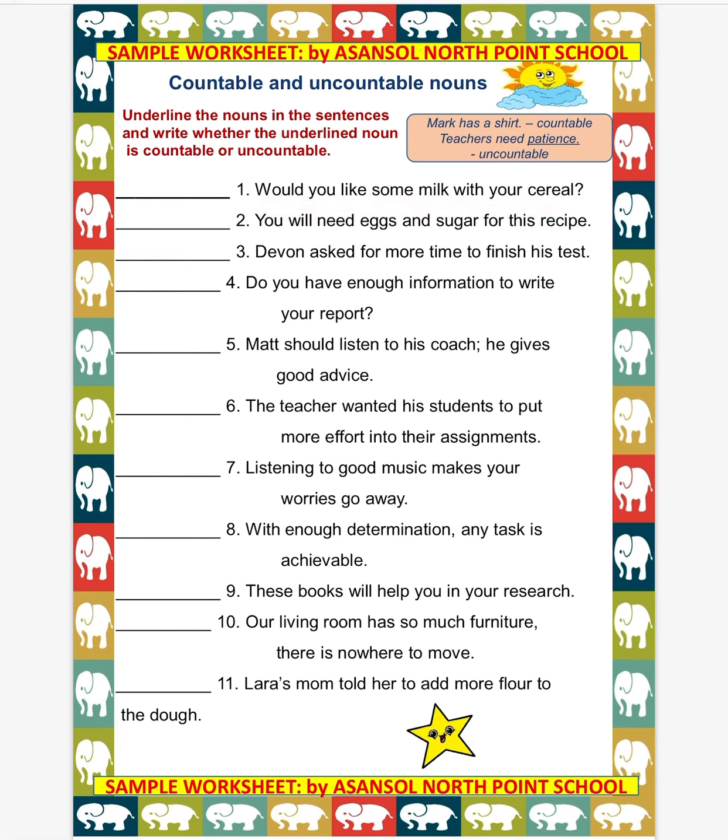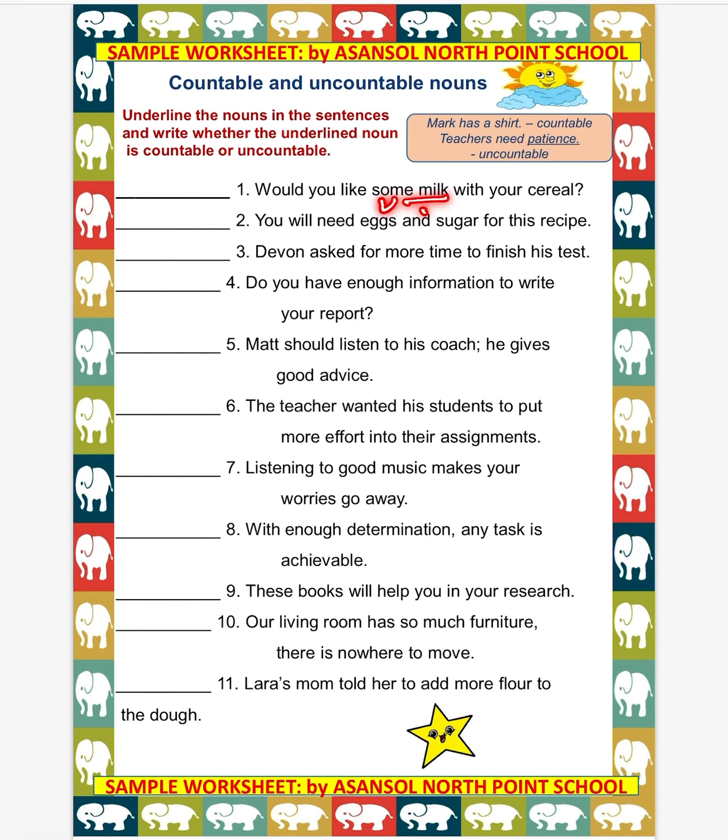First we have to find out which word is the noun here. So the words milk and cereal are the nouns. Why? Because these two words are the names of food. Clear? Now let me tell you, milk is a liquid substance, so it cannot be counted.